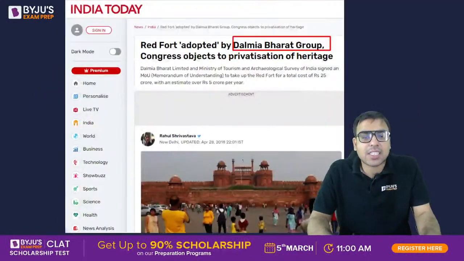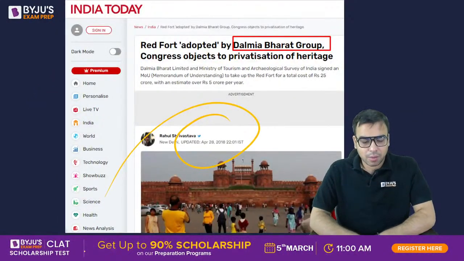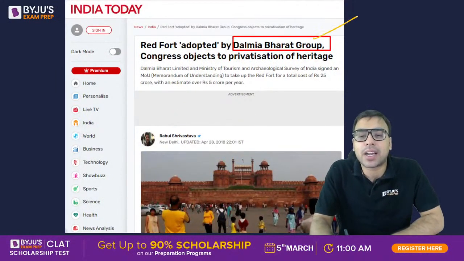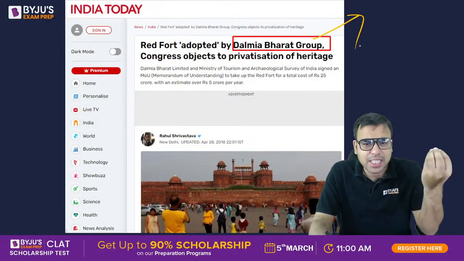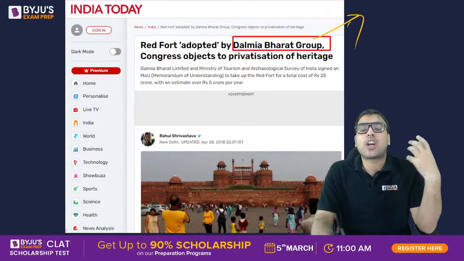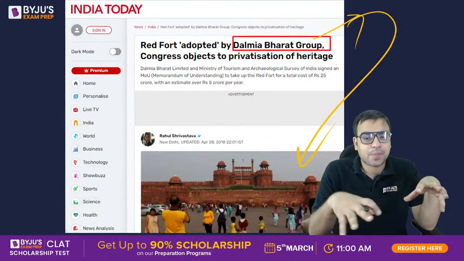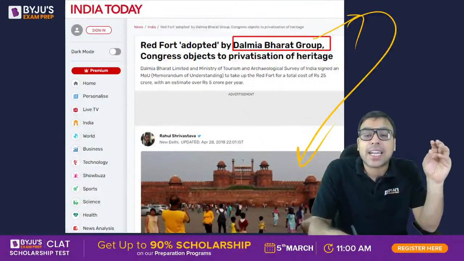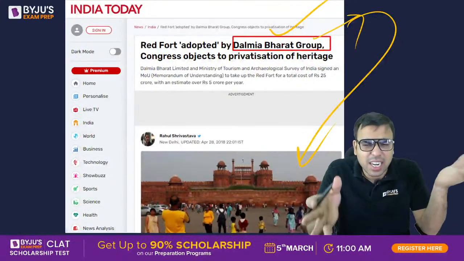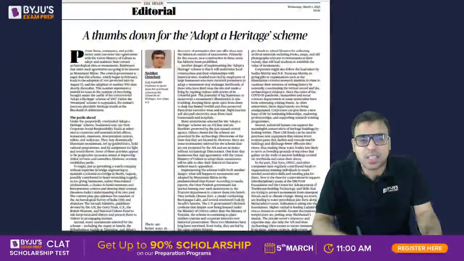Okay, like for example, I'll tell you, जैसे 2018 में हुआ था, 4 years back, that Red Fort was adopted by the Dalmia Bharat Group. So Dalmia, I think cement आता है ना, so Dalmia is a private company which decided to adopt this Red Fort. तो adopt करने का मतलब ये नहीं कि खरीद लिया, adopt करने का मतलब है कि this Dalmia Group, the private company, will be responsible for all the maintenance, cleanliness and all. इस तरह आप समझ सकते हो. So that is the adopt a heritage scheme.